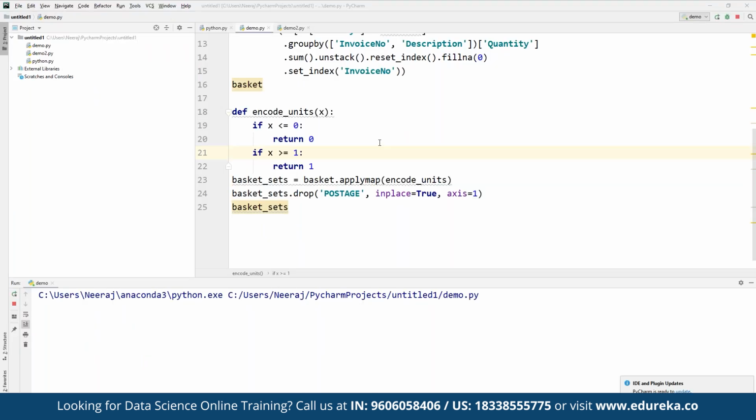If x is less than or equal to 0, then we return 0, and if x is greater than or equal to 1, then it returns 1. Then we define the basket sets with basket apply map encode units, and we simply use drop postage with inplace set to true. Basically, we are first removing all the anomalies, and since there are a lot of zeros in the data, we make sure any positive values are converted to 1 and anything less than 0 is set to 0. That's what we have done here.